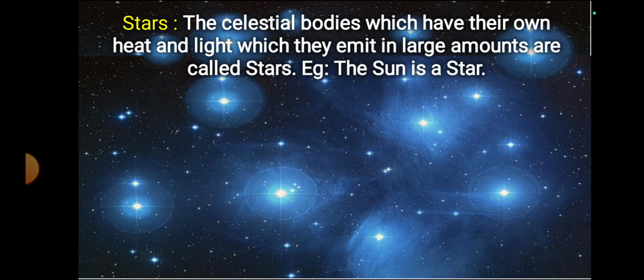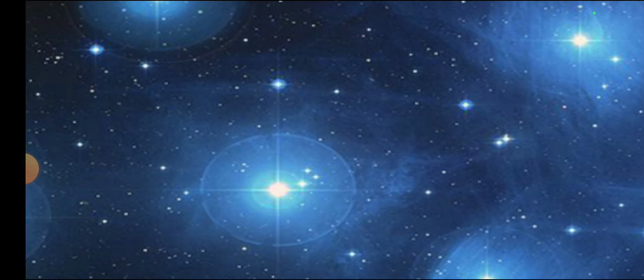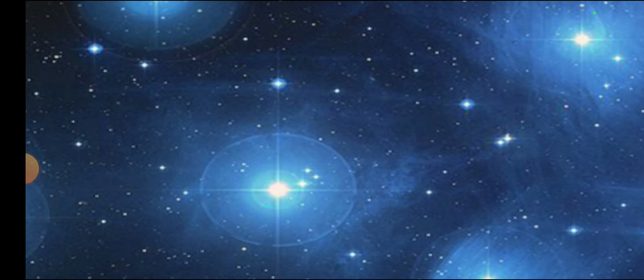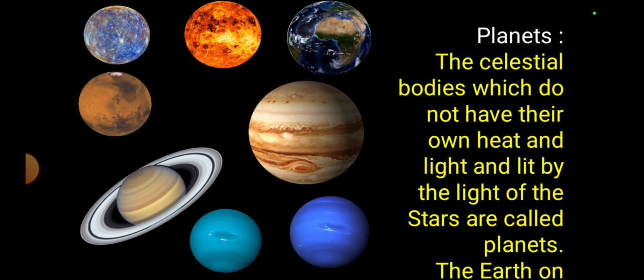So next, stars. What is a star? The celestial bodies which have their own heat and light which they emit in large amounts are called stars. For example, the sun. Sun is a star. Sun అనేటటువంటిది ఈ విధంగా మనకు లైటింగ్ ఇస్తుంది, మినుకు అంటూ ఉంటుంది. That is called star.